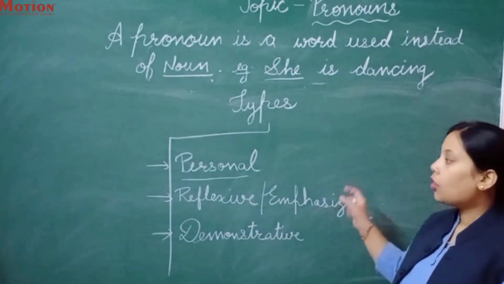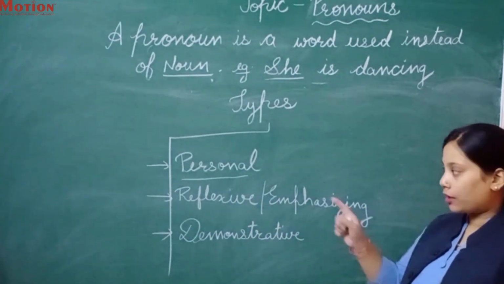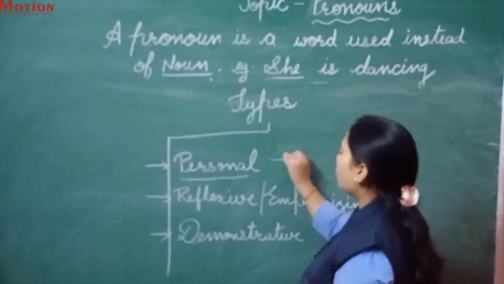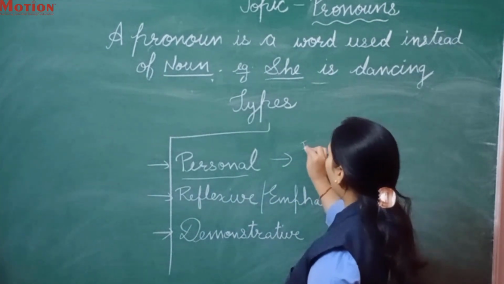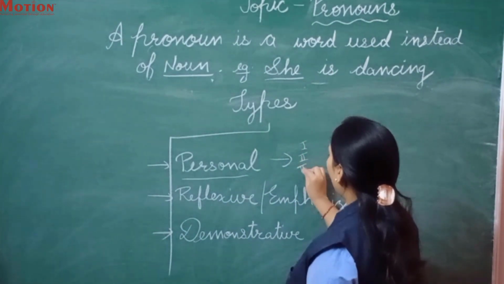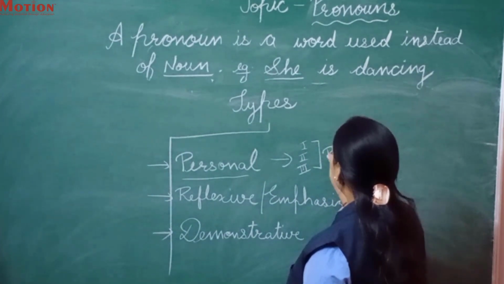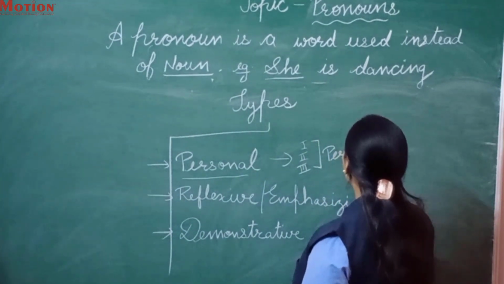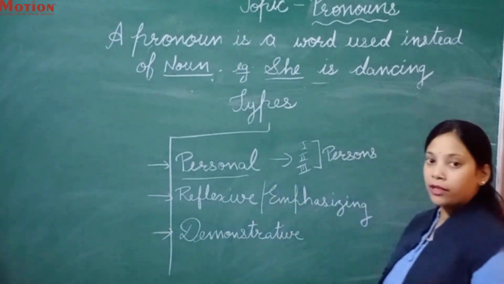We have discussed that table, first person, second person and third person. So these are the personal pronouns: first, second and third persons are personal pronouns.